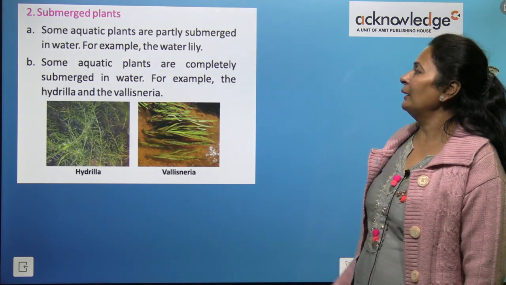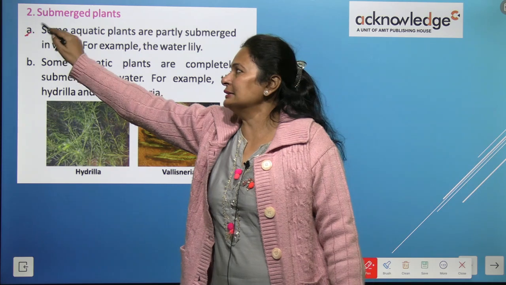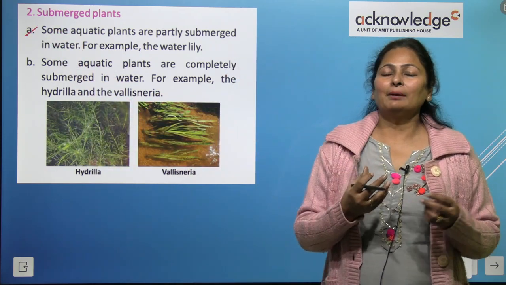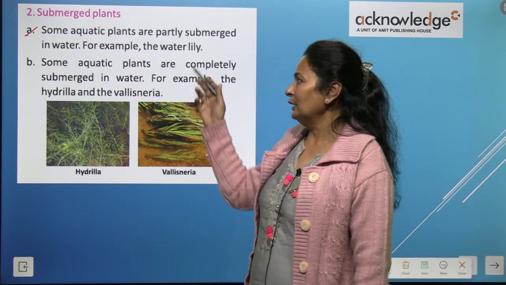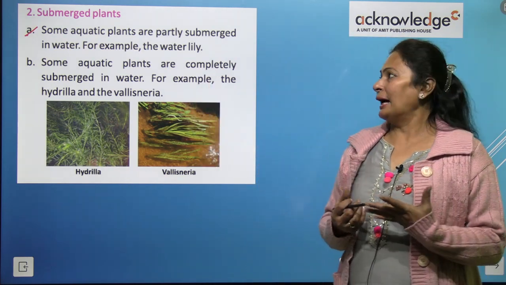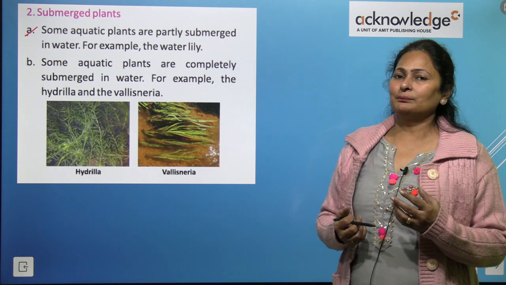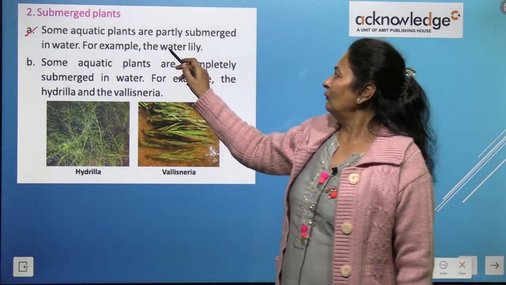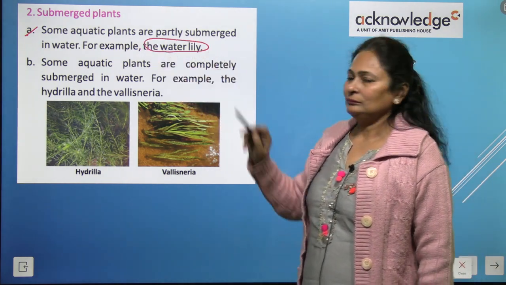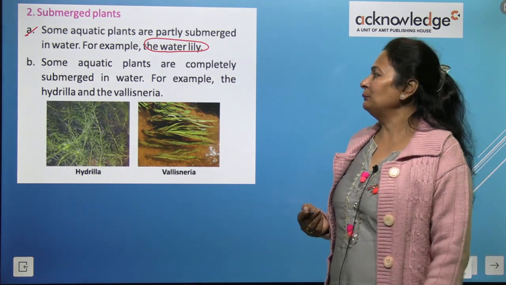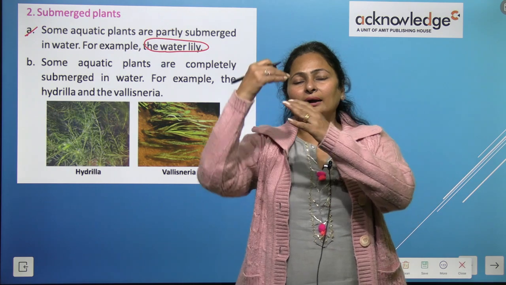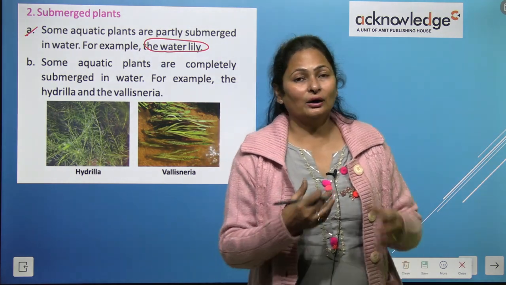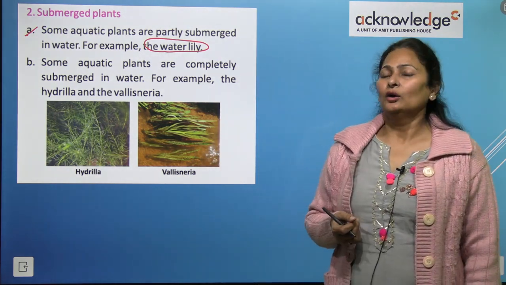Some aquatic plants are partly submerged, or some are submerged completely in the water. An example of a partly submerged plant is the water lily. Partly submerged means some part of the plant is in water and the rest of the plant is on the surface of the water.